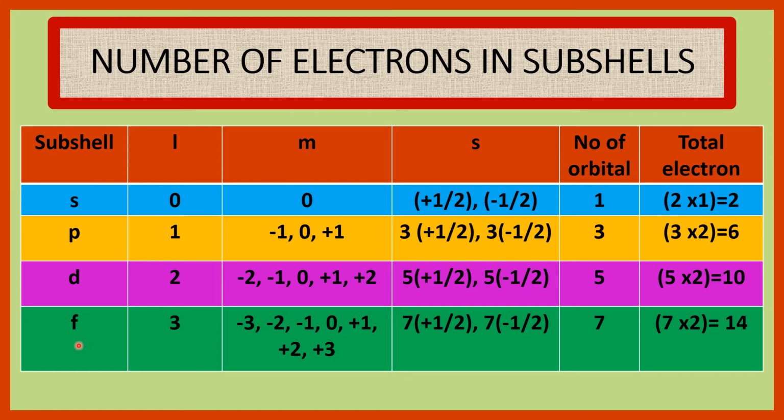Now for the f subshell. For the f subshell, l is equal to 3. The magnetic quantum number has a total of 7 values, which are minus 3, minus 2, minus 1, 0, plus 1, plus 2 and plus 3. The spin quantum number has a total of 14 values, 7 are plus half and 7 are minus half. Number of orbitals 7. Total electrons 7 into 2 equal to 14.